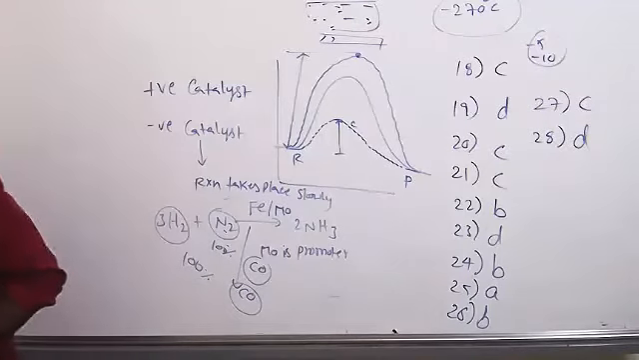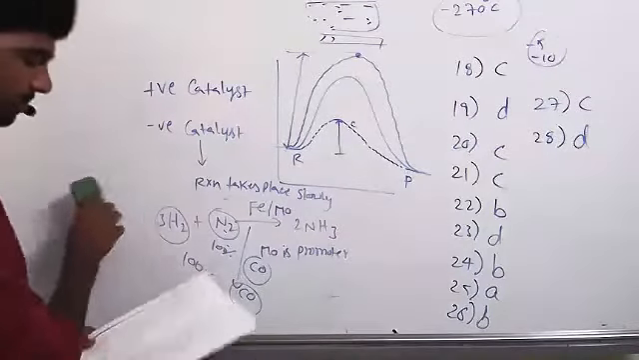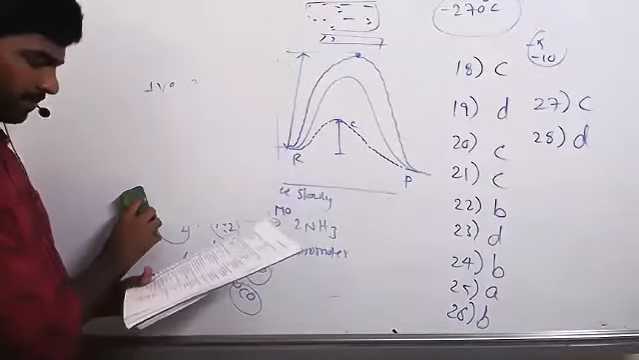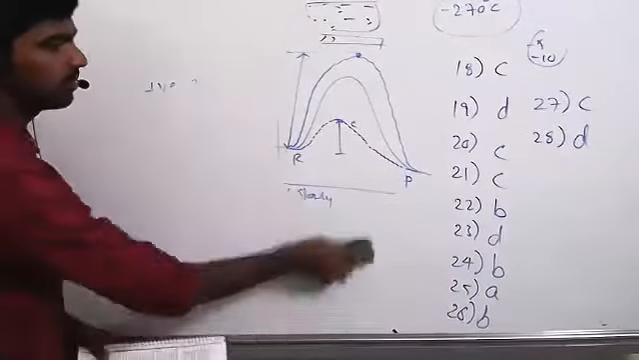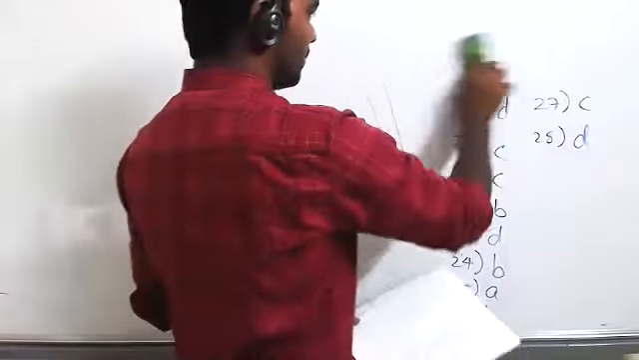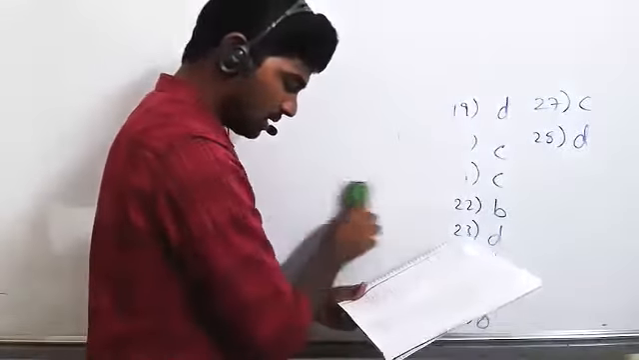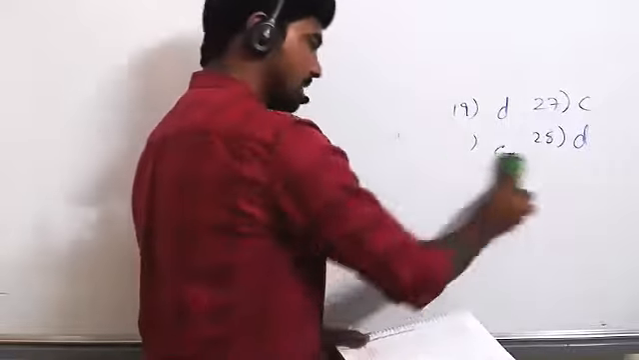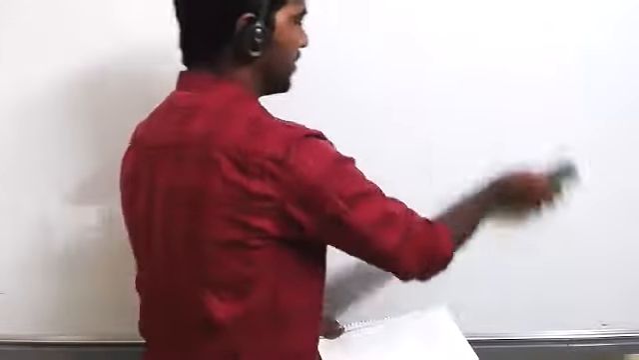Okay, next question to Tejaswini. Which of the following is a heterogeneous catalysis? Sir, option D. Yes, correct. Sulfur dioxide is a gas, oxygen also a gas, but vanadium pentoxide, V2O5, is solid. So that is a heterogeneous catalysis reaction. Good. Next, question number 30.